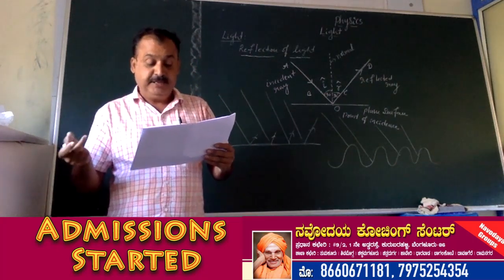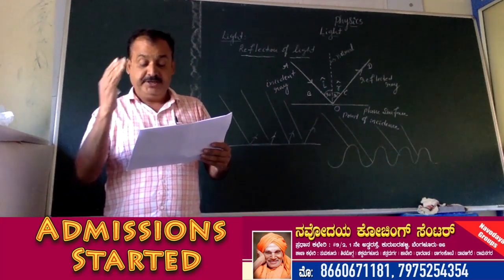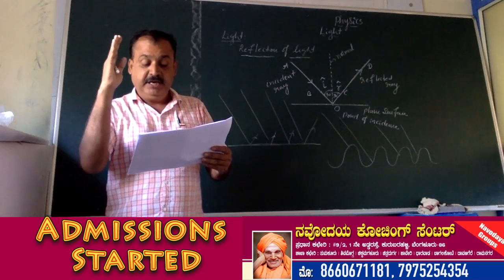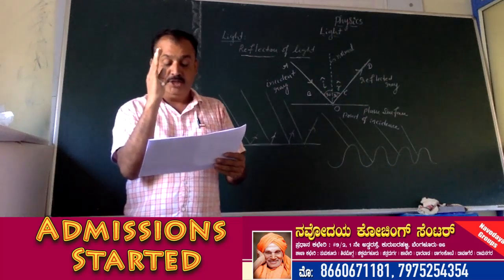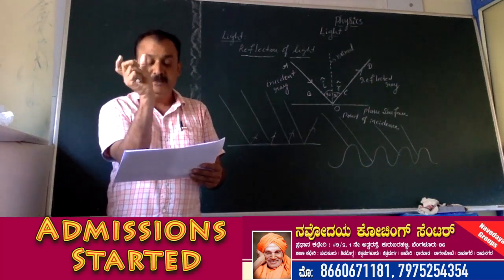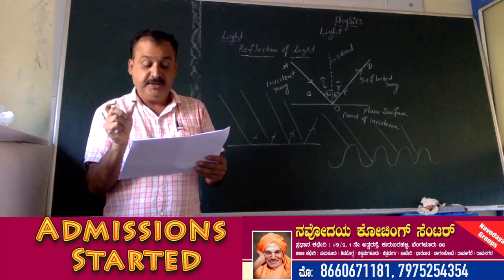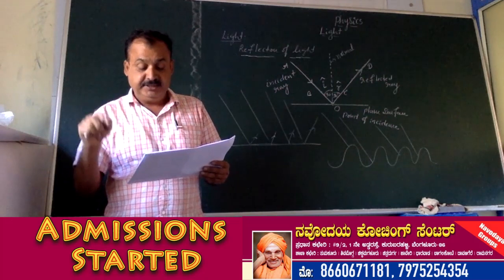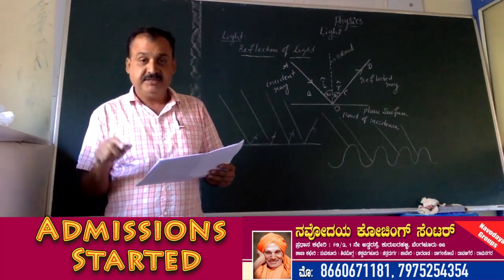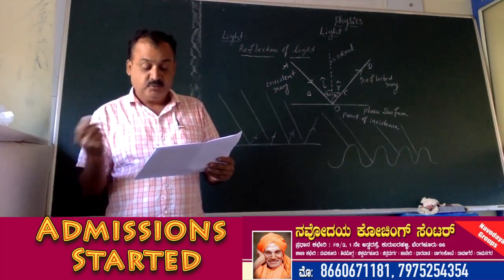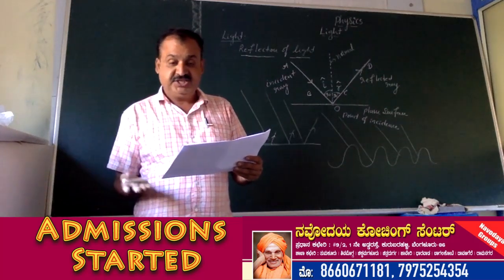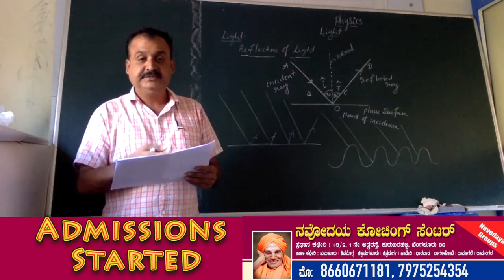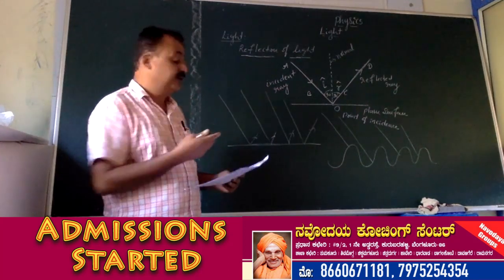So what are multiple images? When two plane mirrors are placed at an angle, multiple images of an object are formed when the object is placed between the two plane mirrors. The number of images formed is given by the formula 360 divided by theta minus 1. Here theta is an angle: 180 degree, 120 degree, 90 degree, 60 degree, 45 degree or 0 degree. So these are all the concepts in reflection of light.